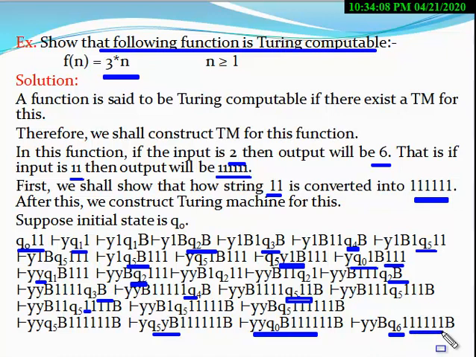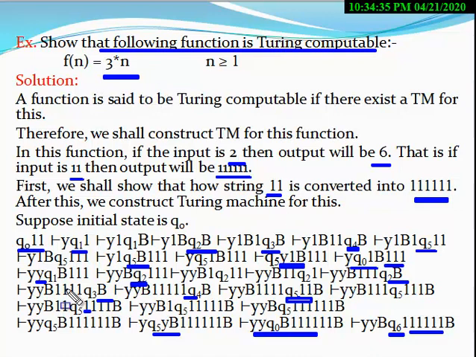Now count the number of 1s: it is 6, right? So you pass 2 ones as input, and the output is 6 ones. The number of 1s in the output is 3 times the number of input ones, okay? This is the process of how to construct a Turing machine corresponding to this function.